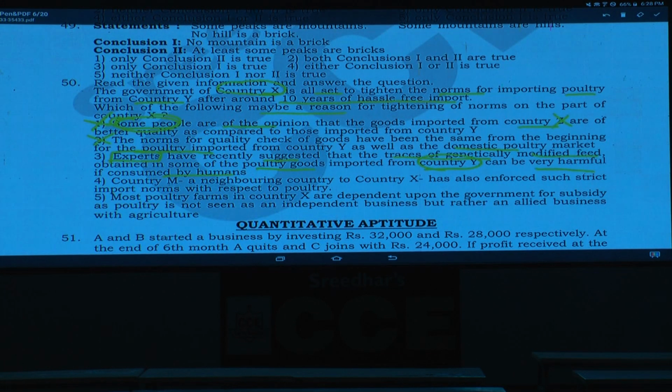If they were consumed by humans, they would be very harmful. As they are harmful, these people have decided not to let the imports in as freely as earlier.